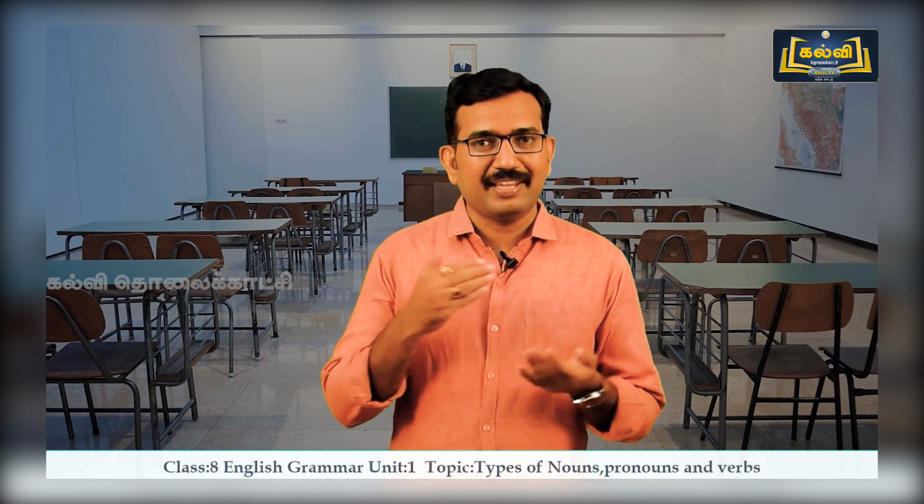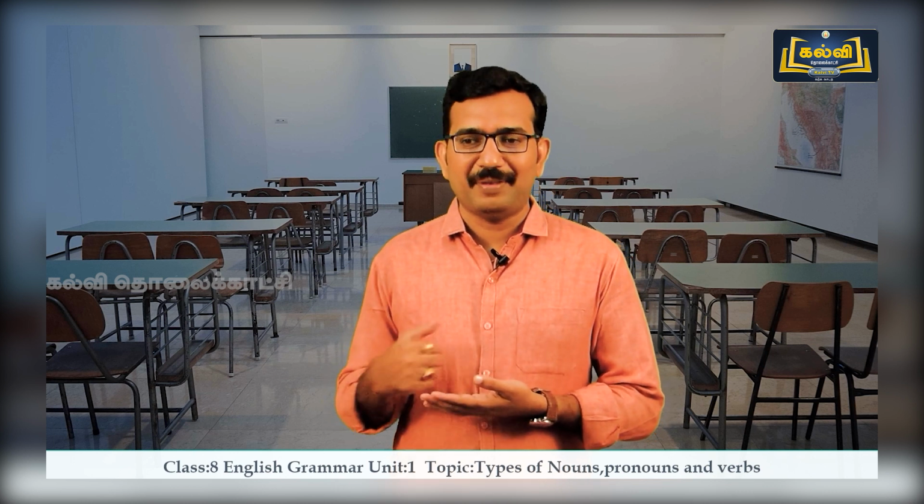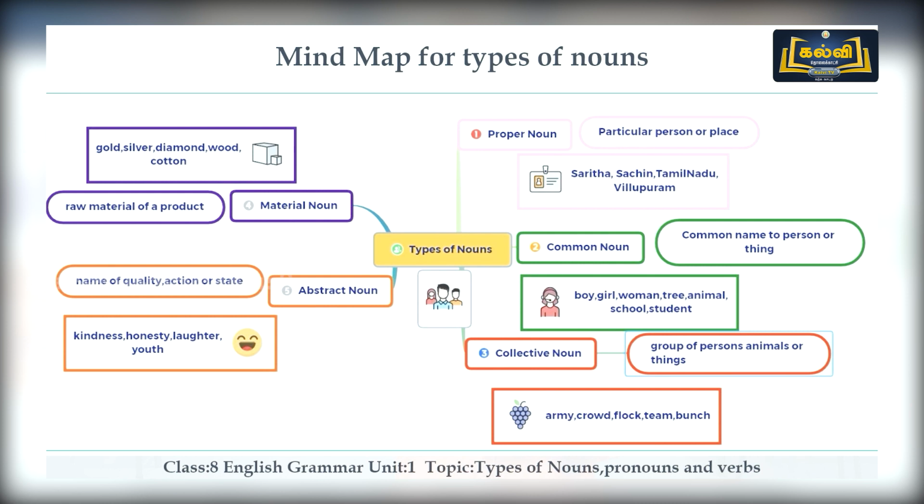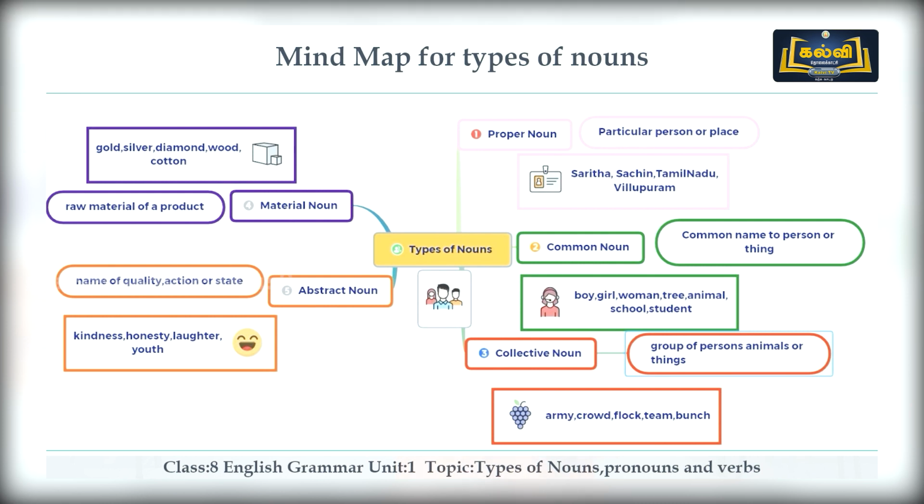Let us recall what we have learnt in today's class. We have learnt types of nouns as proper nouns, which is particular about a person or place. Here I have given some examples: Sarita, Sachin, Tamil Nadu, Viluppuram. And common noun, common name of a person or a thing. We can see examples like boy, girl, women, tree, animal, school and student. Collective nouns, which is given for group of persons, animals or things. I can say some examples like army, crowd, flock, team, etc.